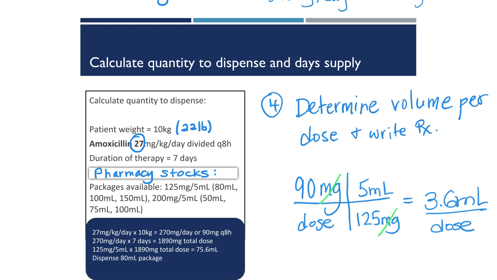Most oral syringes come with graduations on them that will allow measurement of tenths of a milliliter. So yes, a caregiver could measure out 3.6 milliliters of the medication to get the full dose. For completeness, let's also calculate that out for the higher strength product. 90 milligrams per dose multiplied by 5 mLs per 200 milligrams. Our units cancel, giving us a dose of 2.25 mLs of the 200 per 5 strength.